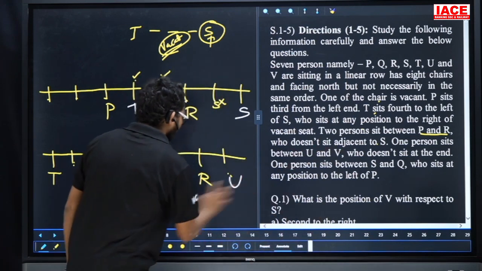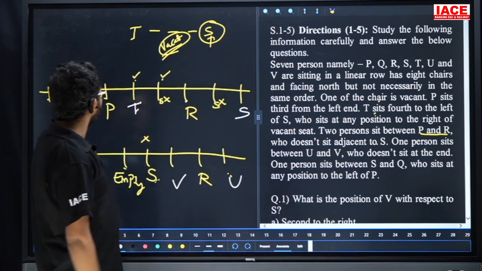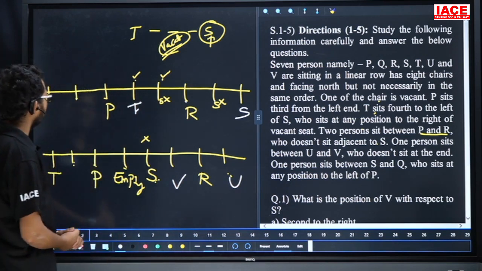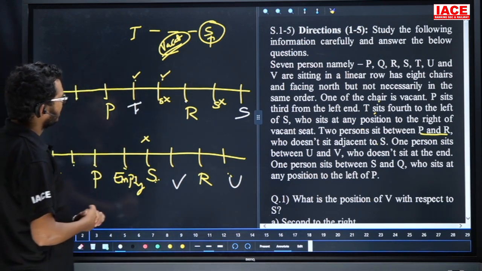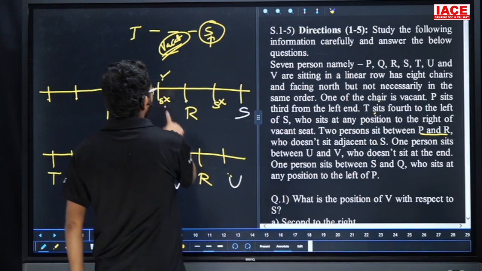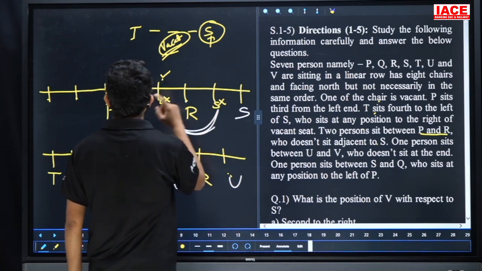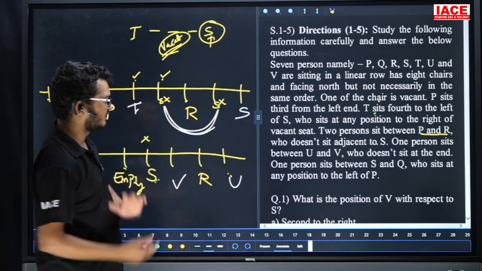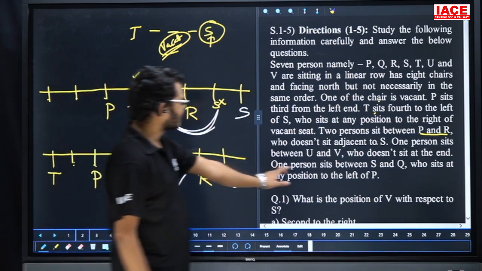That means this funny spot is for U. Here V. Now between U and V, one person. Here, no chance. So U and V with one person between them, this is the only possibility for U and V. Leave it. Next one.